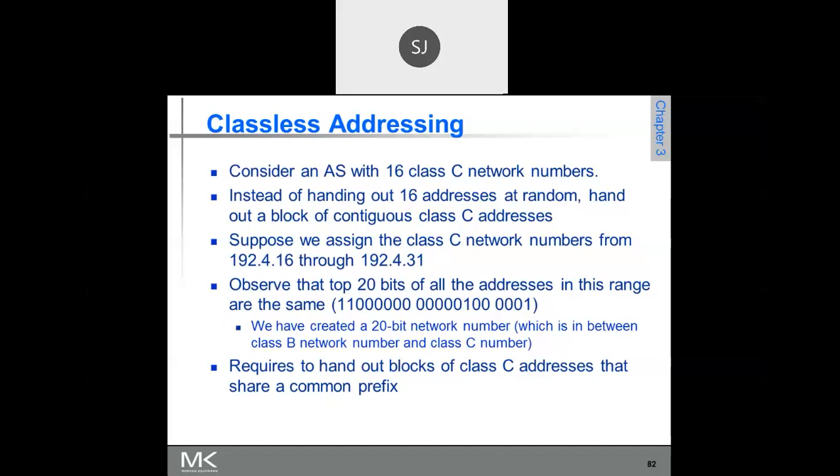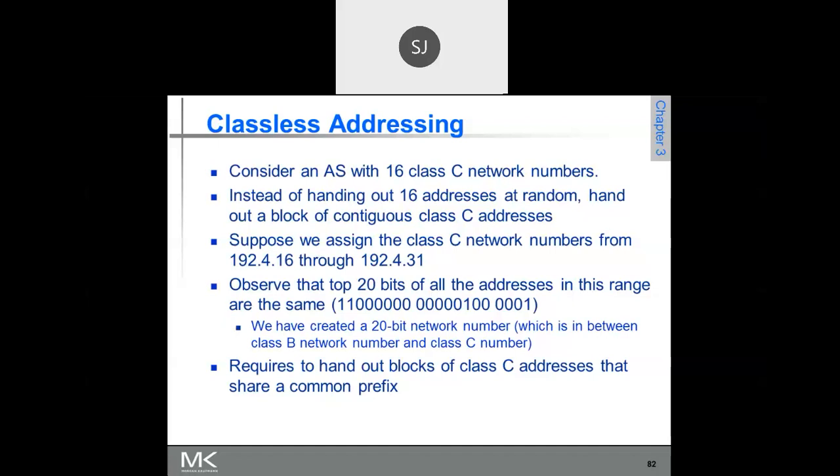Now, among these, you have written them one below the other, no? See, how many bits are the same? You go from the left side. Just see, among these 16 addresses that you have written, how many bits are the same? From where are they differing?